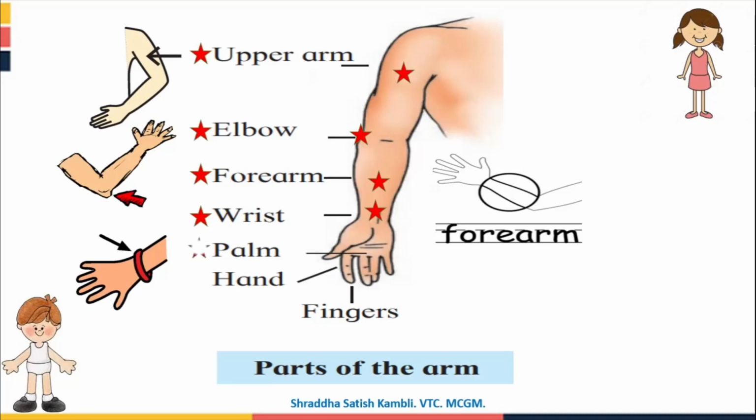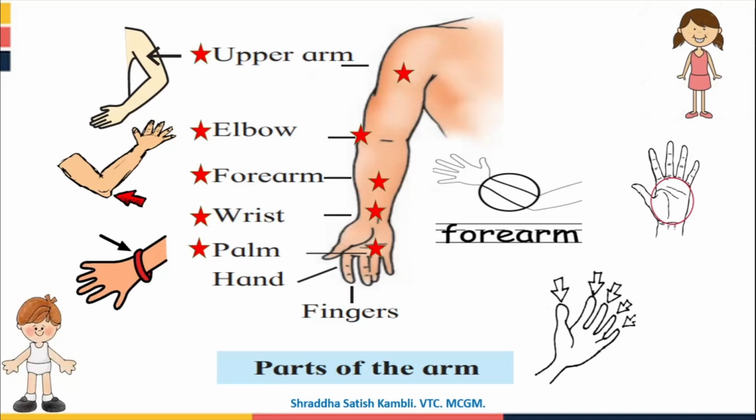And then you have the palm. Okay, see, this is your palm. And then the hand. See, this is the hand. And the fingers. You have 5 fingers on one hand. Alright, so see, this is also an image from your textbook. So your arm is divided into 3 main parts. So you have your upper arm, your forearm, and your hand.